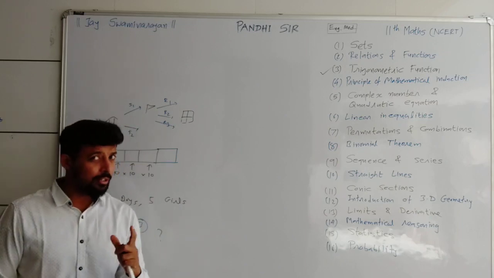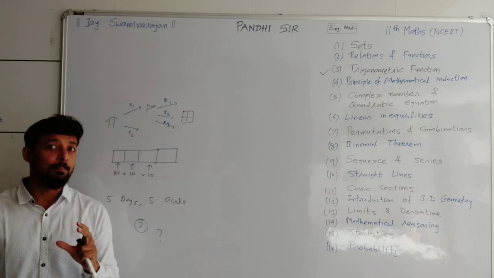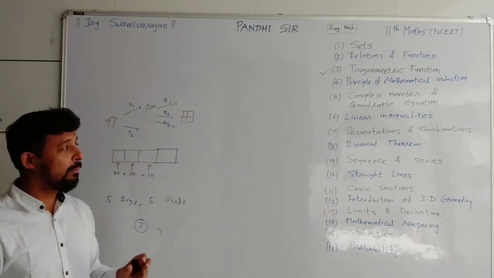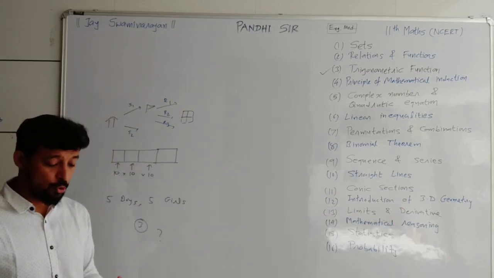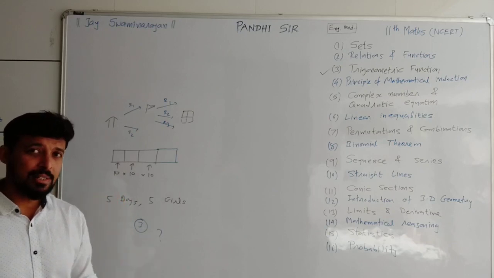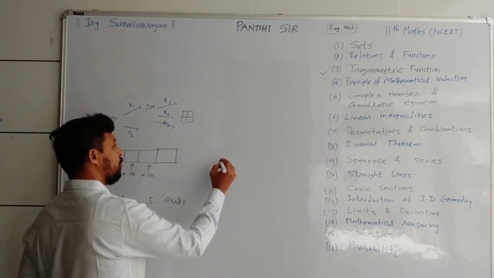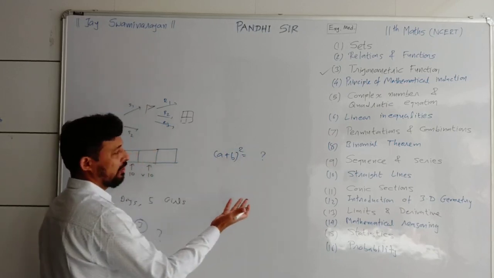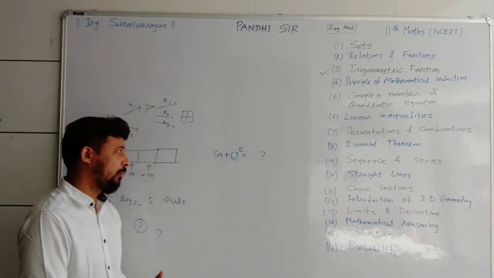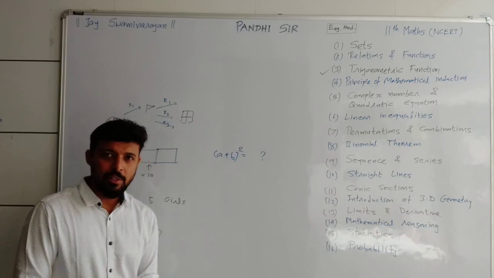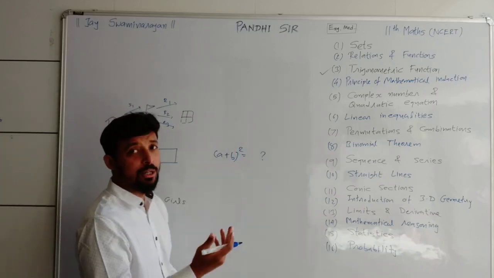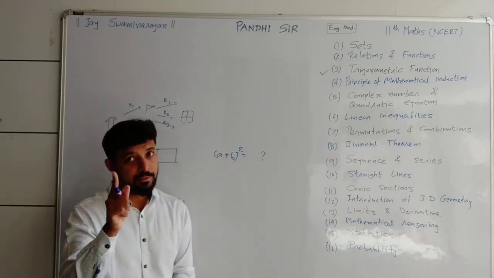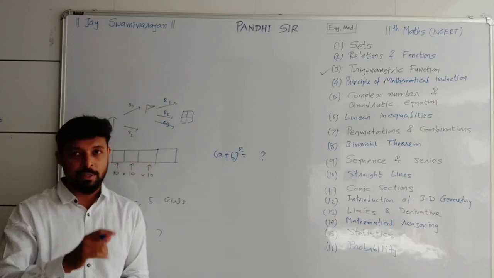Maybe a few of you have already heard this word, binomial. What do you mean by binomial? There are 2 terms only, then it is known as binomial. Suppose you have to discuss (a + b) whole square, then you all know the expansion: a square plus 2ab plus b square. Even if I do the cube, you have the formula for that. And if you forget it, don't forget it. I will ask you, so remember it well.